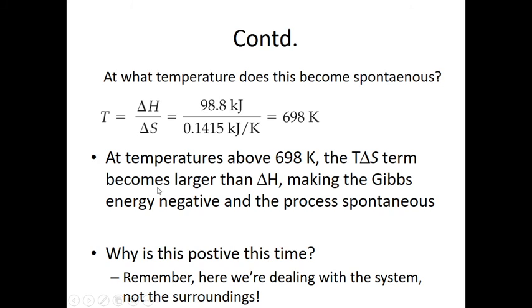So at temperature above 698 Kelvin, the T delta S term becomes larger than delta H, making the Gibbs free energy negative, and the process is spontaneous. So above 698 Kelvin, the process becomes spontaneous. Why is this term positive? Because we are dealing with the system, not the surroundings.